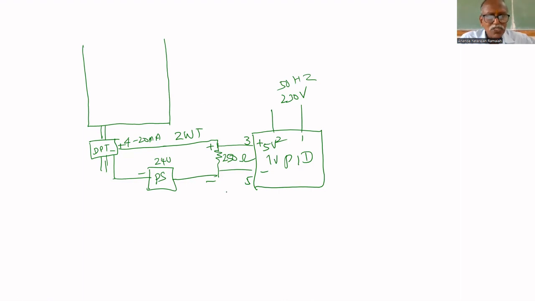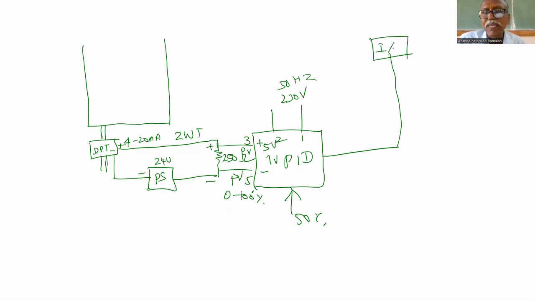Here we are giving 0 to 100% level. 0 to 100% level is given as input. PV is given here. That PID controller has pin number 3, 5. You are giving that process variable. Set point you can adjust inside. That display will come. You can adjust the set point. Set point is given as 50%. So the controller output is coming here.